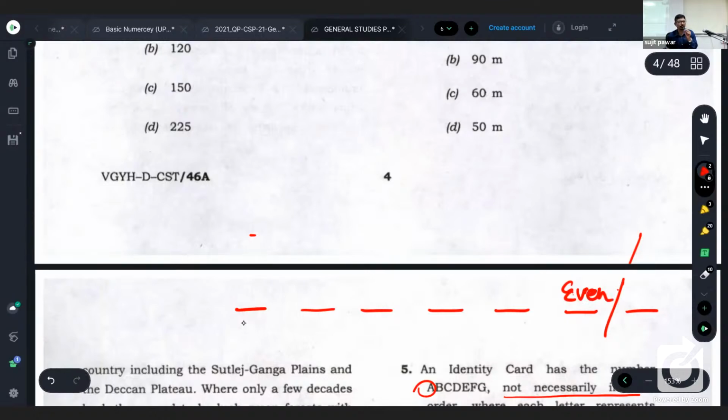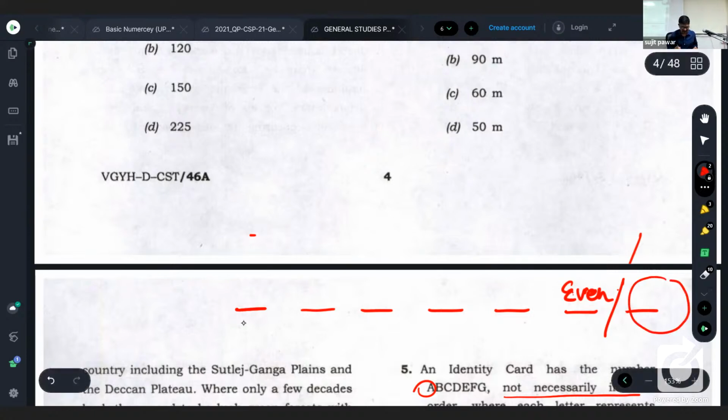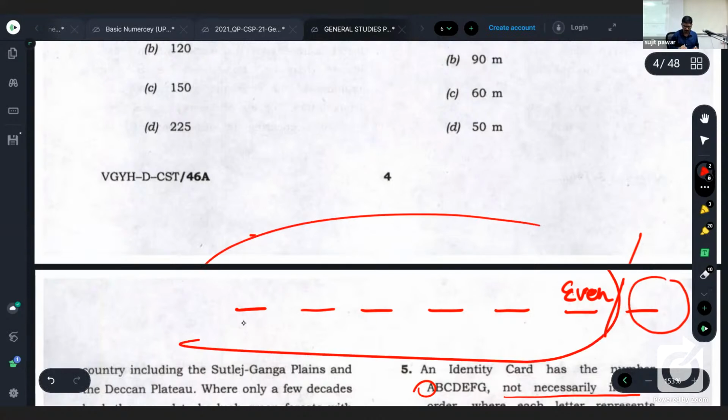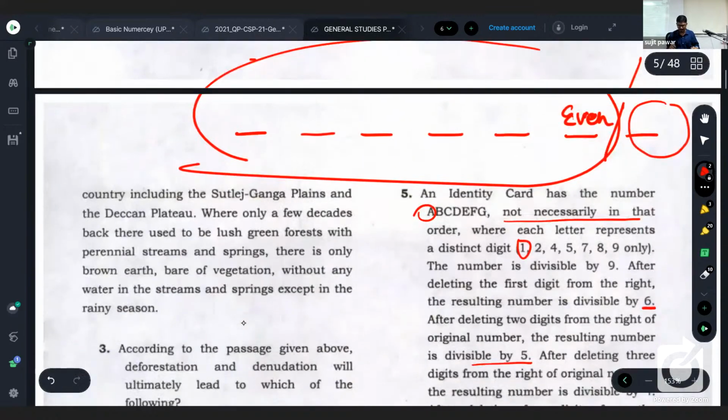Is it clear? Why? It should be divisible by 2 first of all, so that is why it should be an even digit. And to be divisible by 6, that number should be divisible by 3 also. To be divisible by 3, what is the divisibility test? The sum of all the digits must be divisible by 3. So excluding this digit, the sum of all these digits must be divisible by 3. Is it clear? Okay. So we are given the digits.